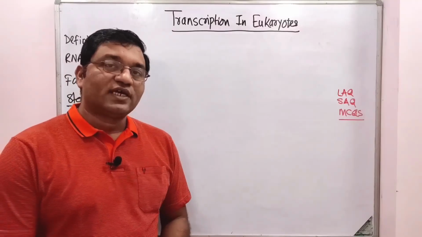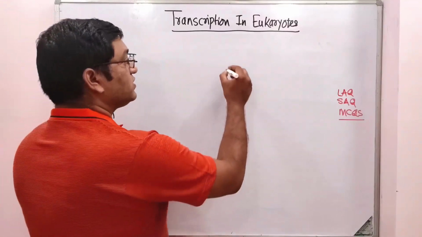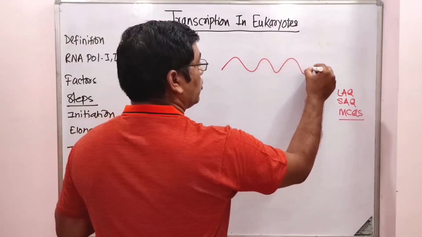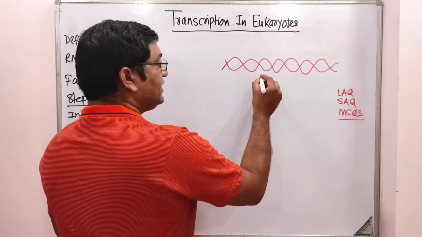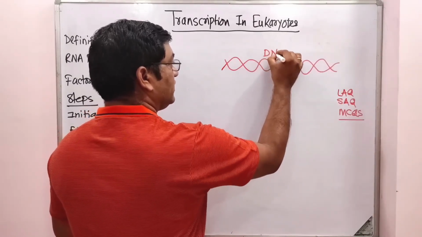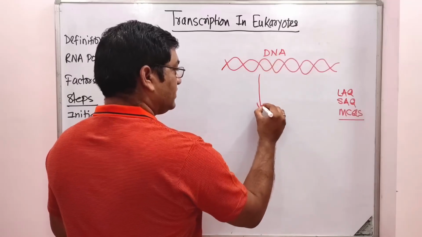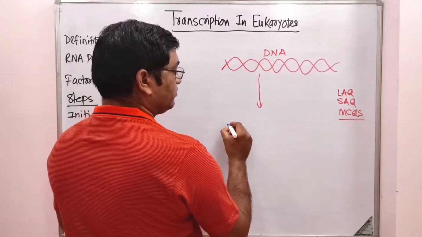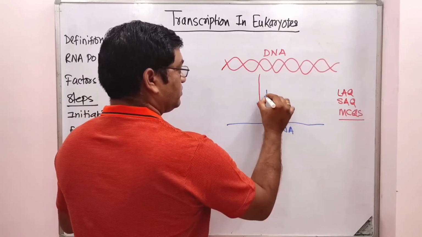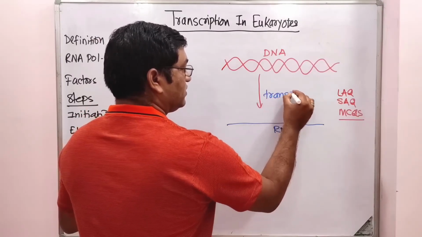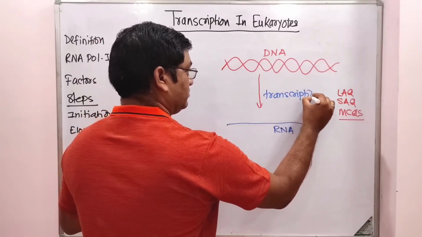As all of you know, transcription is the process of synthesis of RNA from the DNA template. So this is DNA which is transcribed into RNA. This process is known as transcription.